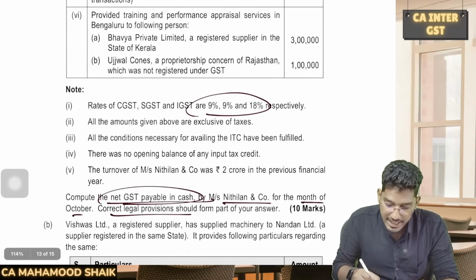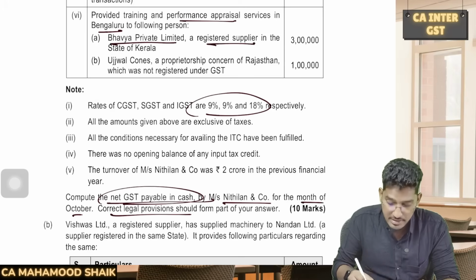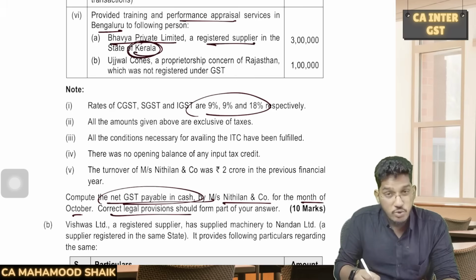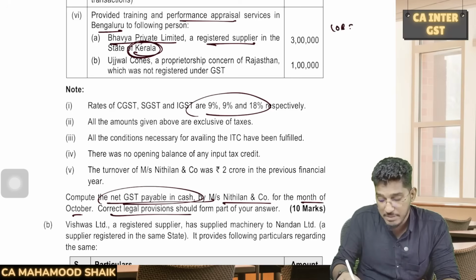Next, they provided training and performance appraisal services in Bengaluru to the following persons. Bhavya Private Limited, a registered person in the state of Kerala. So you provided performance appraisal services to a recipient who is a registered person. So the location of the recipient will become the place of supply. So Kerala will become the place of supply.